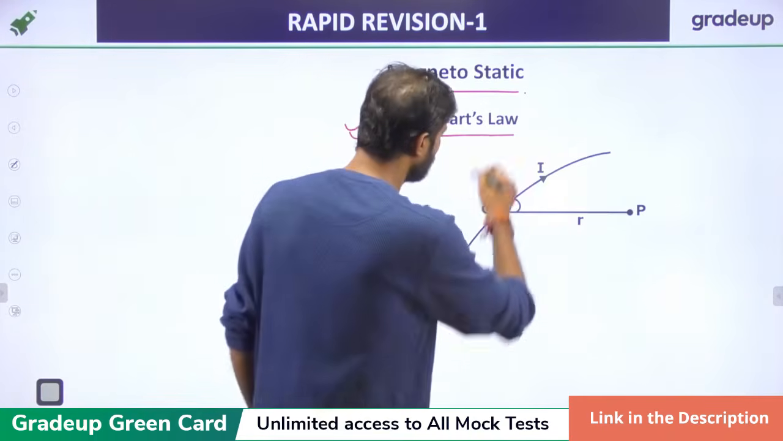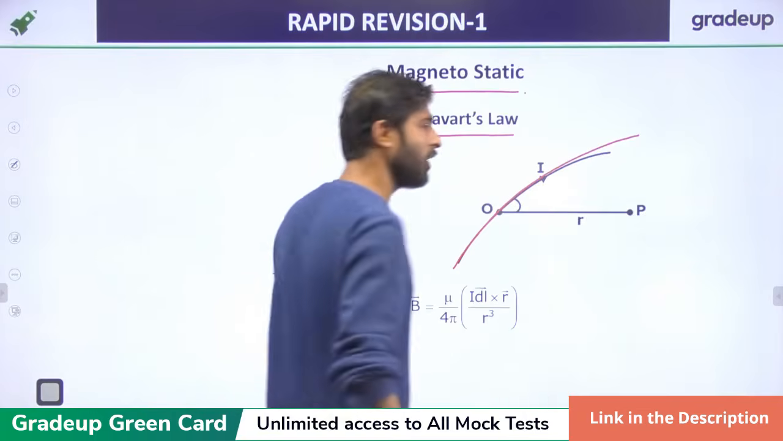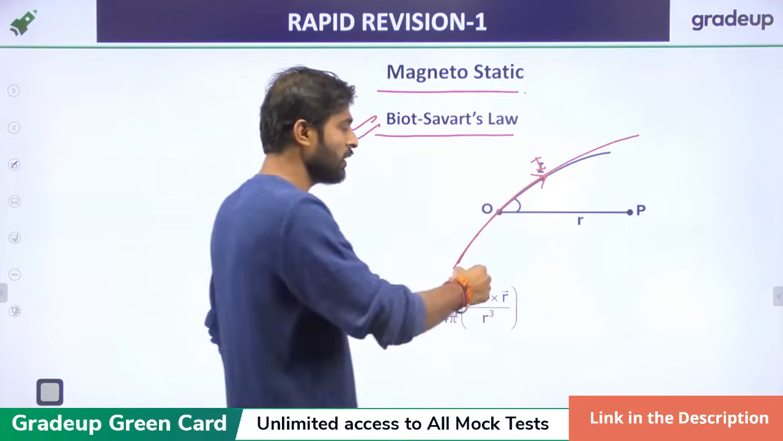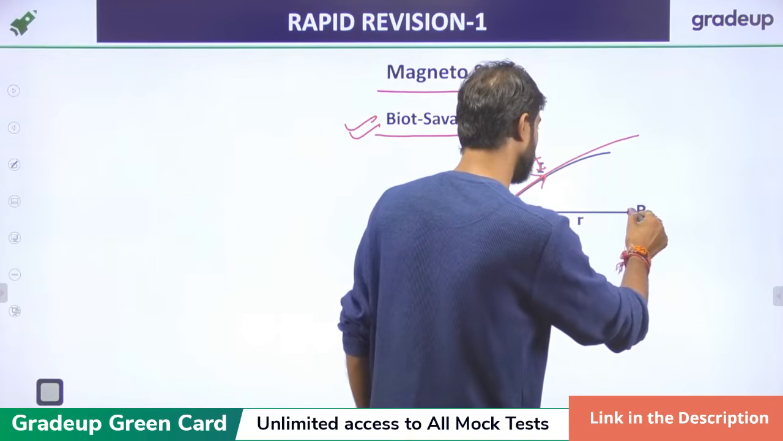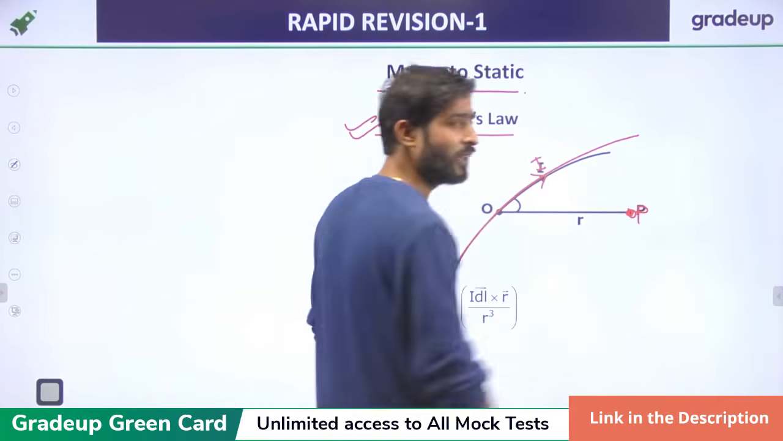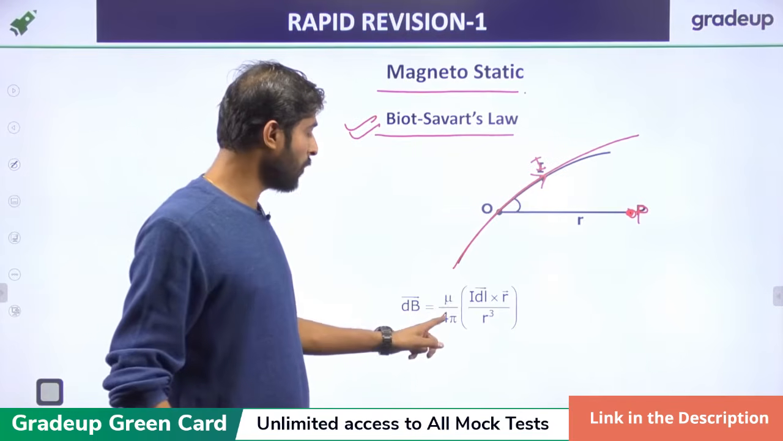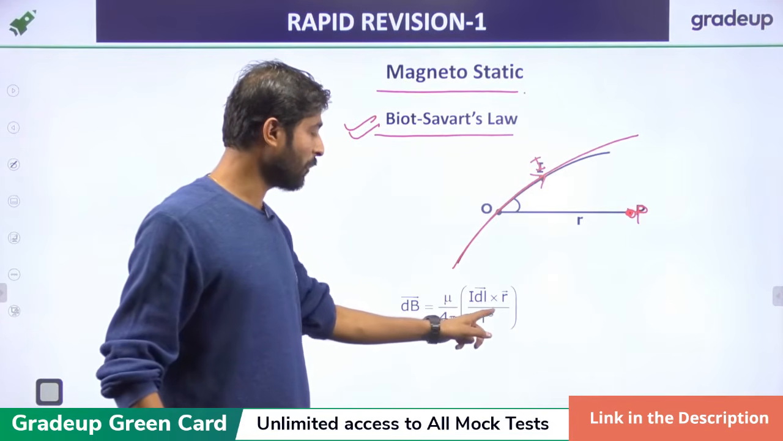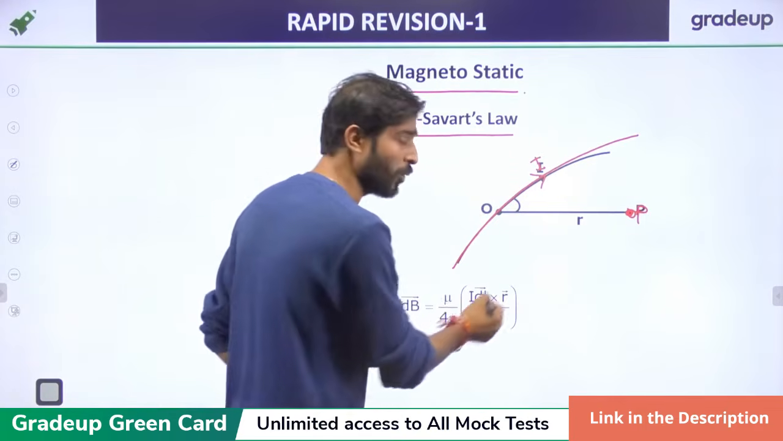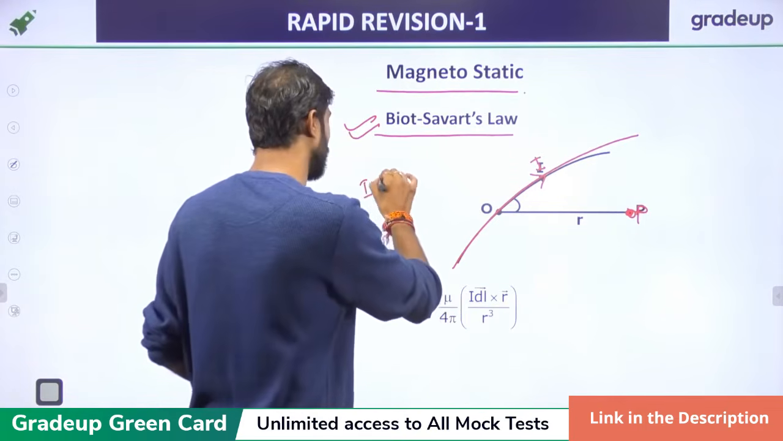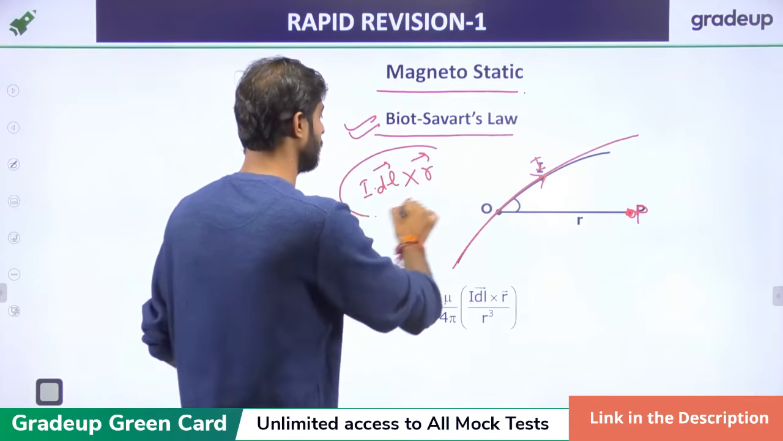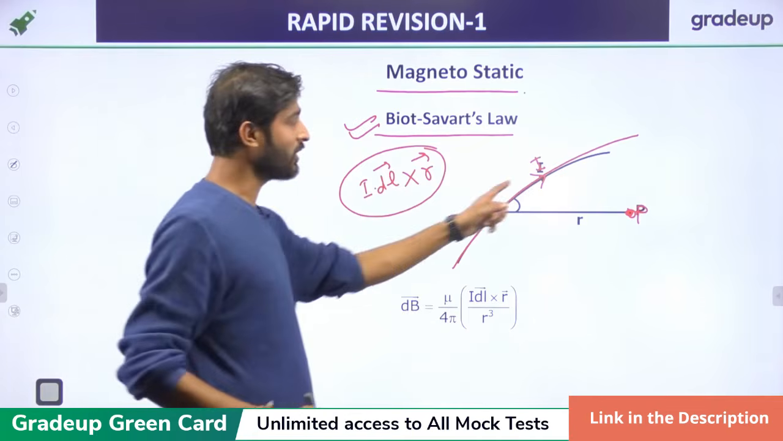In the Biot-Savart law, whenever a line or wire carries current I, if we want to calculate the magnetic flux density B at this point P, it is given by mu upon 4 pi, I dl cross R upon R cube. This is also a vector quantity, so the direction is very important. The direction is that of I dl cross the R direction.